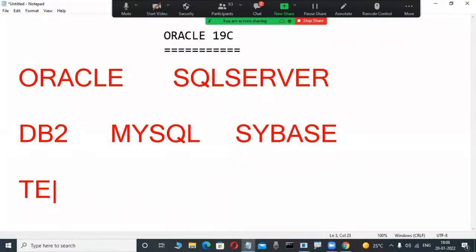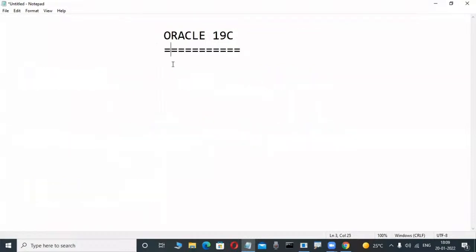Again, Teradata. Maybe so many fellows have an idea, data warehousing application programmers. Teradata is a database product from NCR Corporation. SQLite is a database product. Like this, so many database products are there from different companies only. Okay? That's why Oracle is always one of the popular database products. Okay, fine.